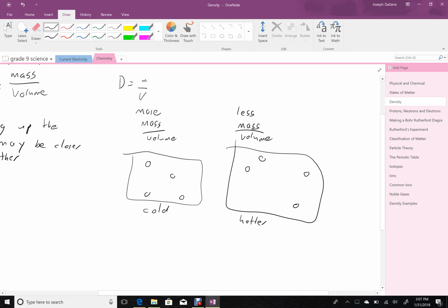This is why we get convection. This is why this hot air rises above this cold air, or floats, because it is less dense.